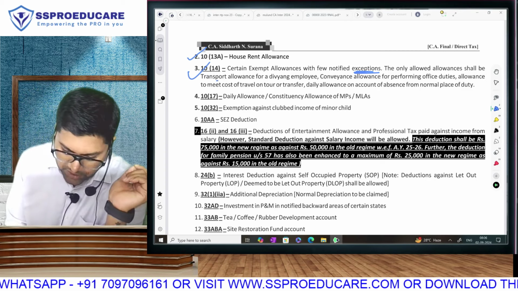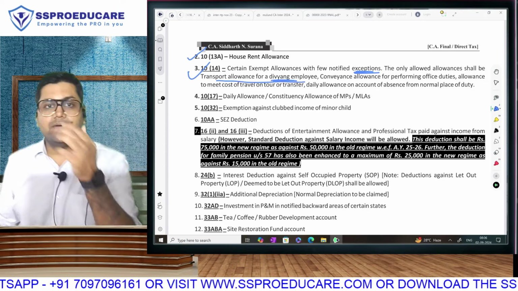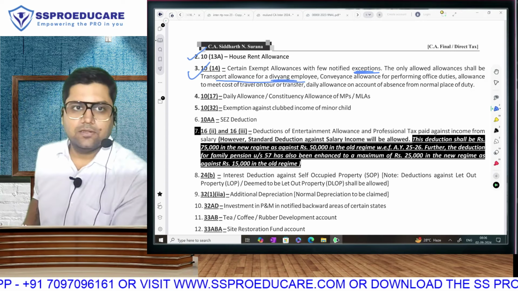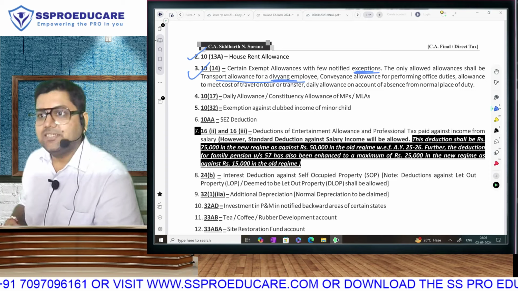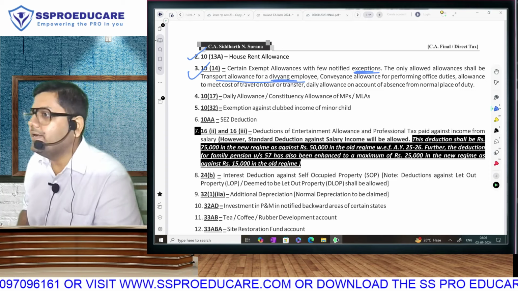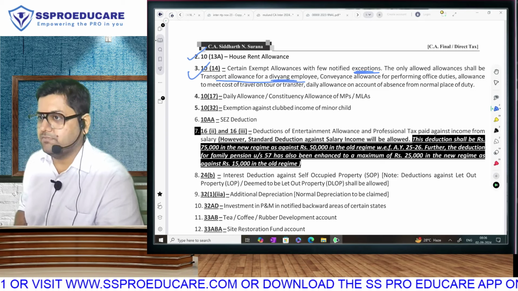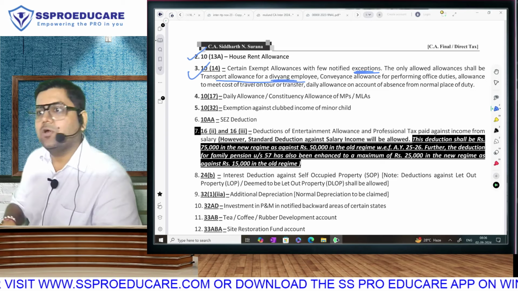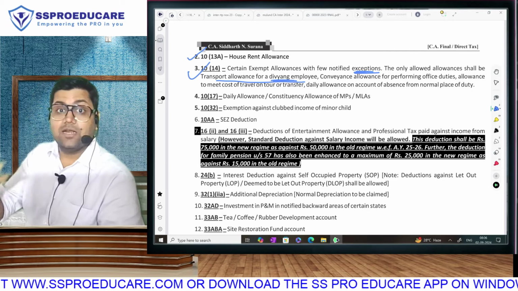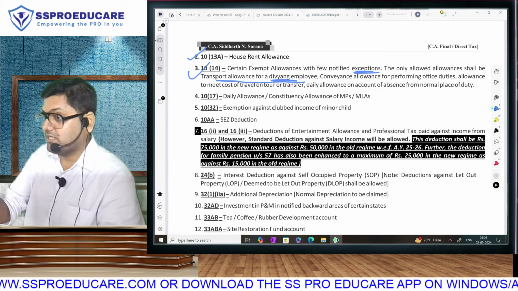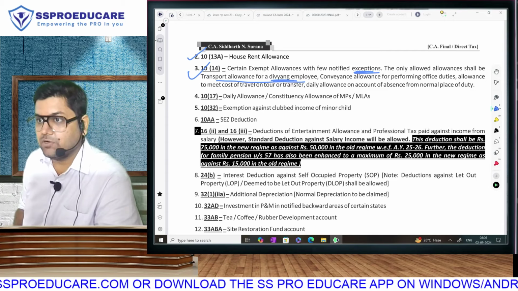What, sir? Transport allowance for disabled employee, Divyang employee. Under section 10(14), if you are a handicapped or disabled employee, there is an exemption of 3,200 rupees per month. That will be allowed in old as well as new regime. But the other allowances like children education allowance, hostel allowance, tribal area allowance, all that will not be allowed.